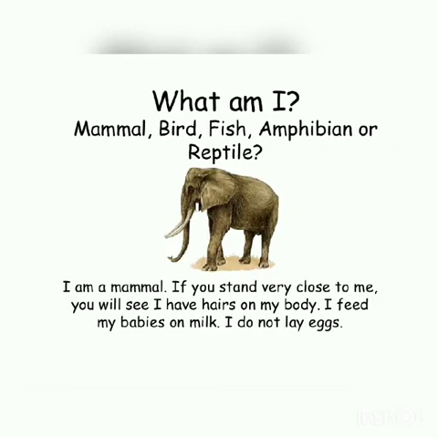Now, what am I? Again, I am a mammal. If you stand very close to me, you will see I have hairs on my body. I feed my babies on milk and I do not lay eggs. That means obviously we can see that it is an elephant, and an elephant gives direct birth to the young ones. So it is a mammal. Elephants are mammals.